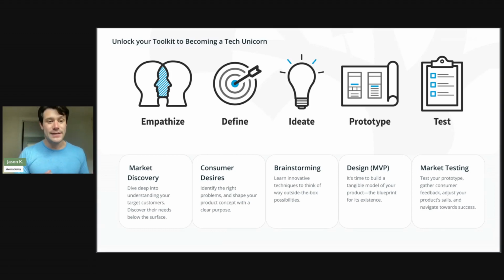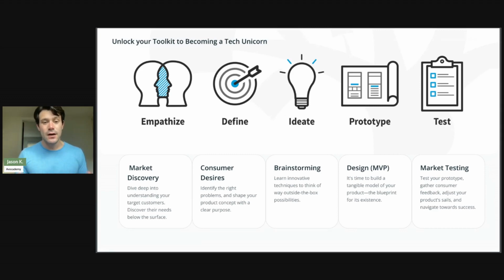It's called market discovery, where you dive into your target customers. And just like that iceberg, we go beneath the surface and really uncover what their needs are. After we figure out those needs, the second step is to define what our consumer wants. And that's where we're going to identify the problems. We're going to shape that product concept with a clear purpose, right?